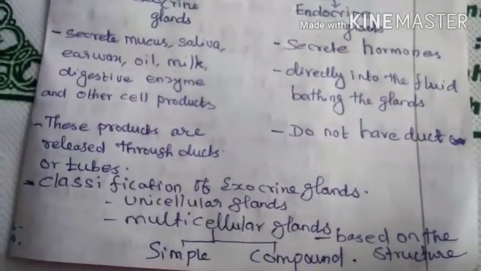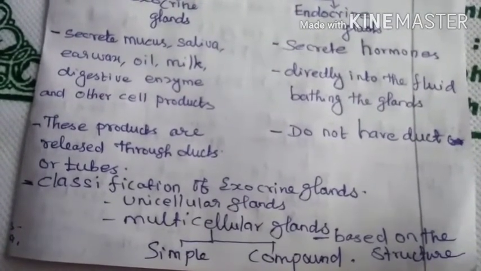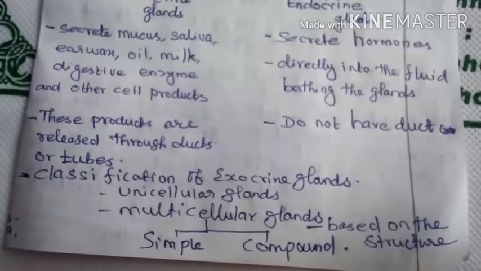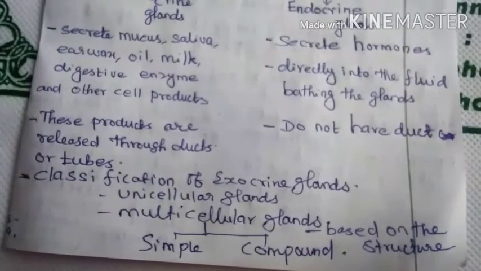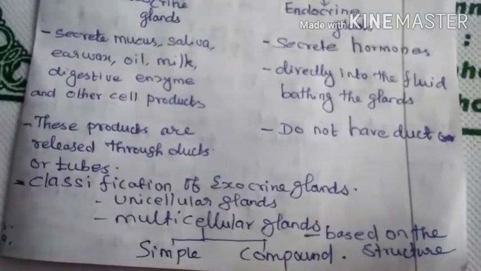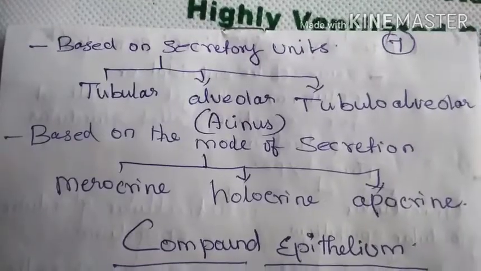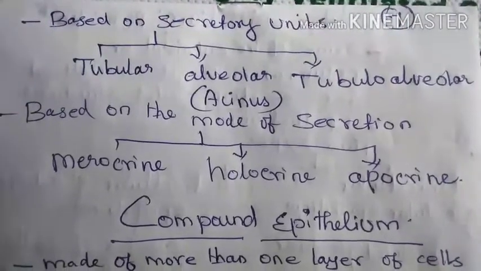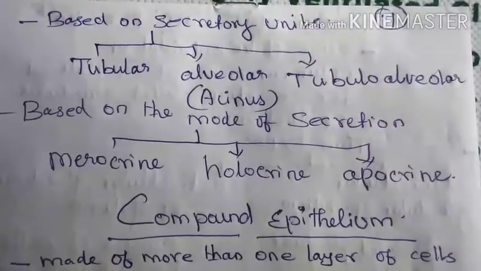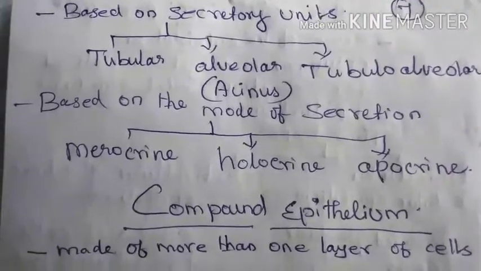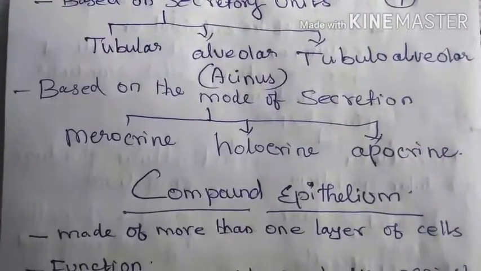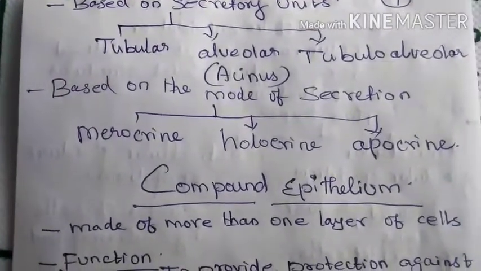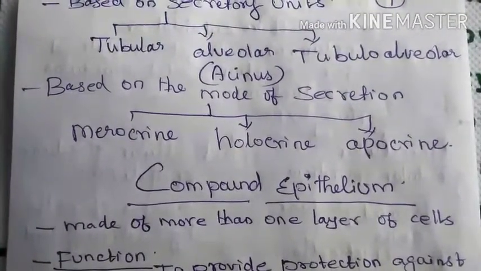So classification of exocrine glands: unicellular glands and multicellular glands. Multicellular glands are further classified based on structure into simple multicellular glands and compound multicellular glands. Another one is based on the secretory unit: tubular, alveolar, tubulo-alveolar. Alveolar means acinus. Based on the mode of secretion, exocrine glands are classified as merocrine, holocrine and apocrine glands.